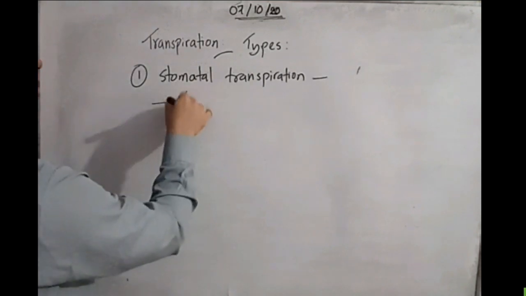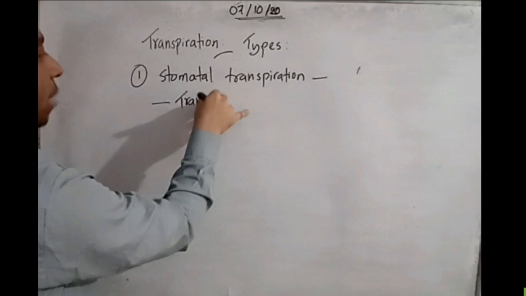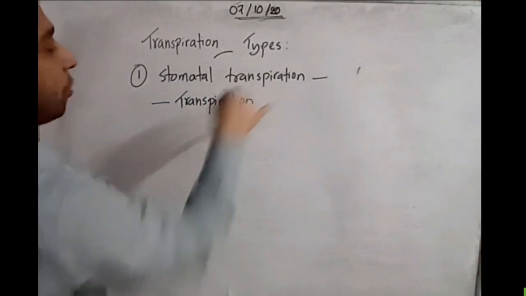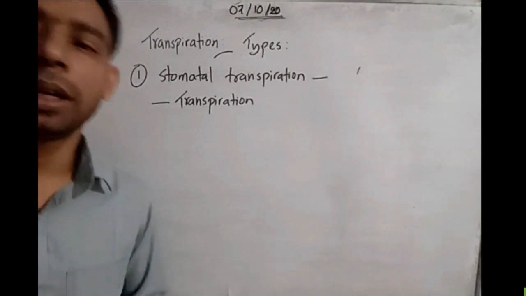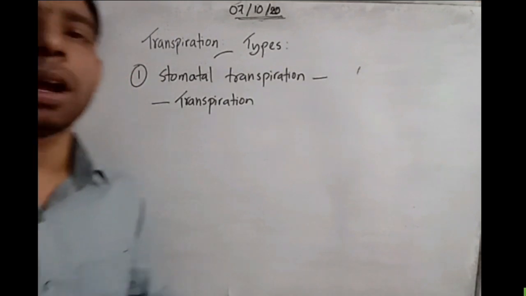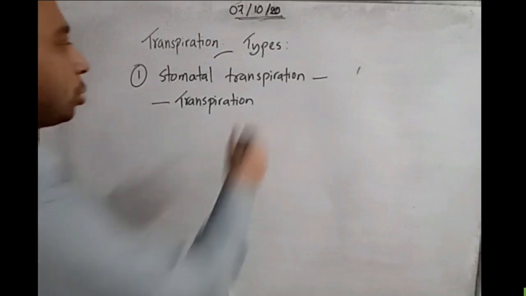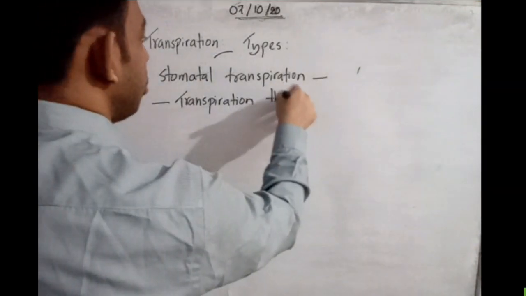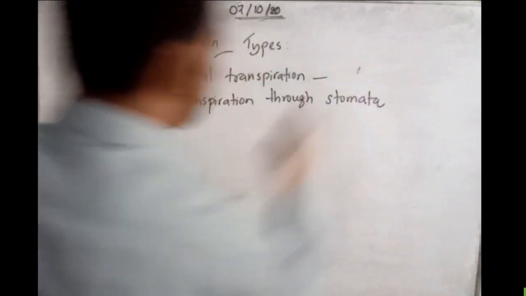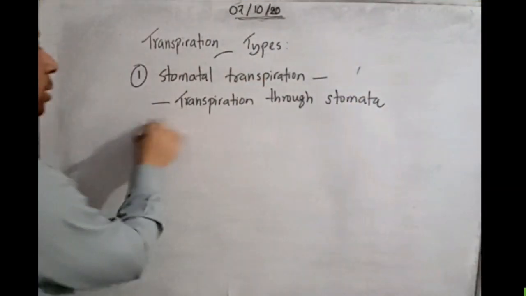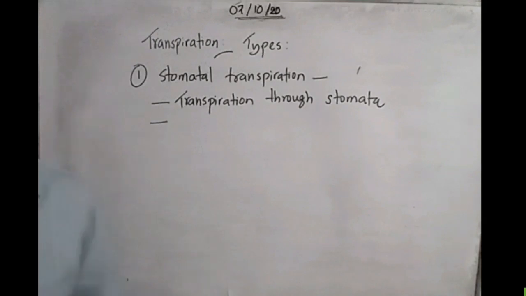I will make you understand this topic in the easiest way, without too much effort or going through the book with hardship. When the transpiration is done through stomata, it is stomatal transpiration.